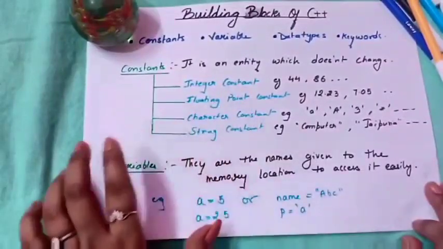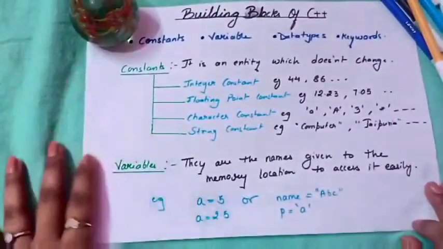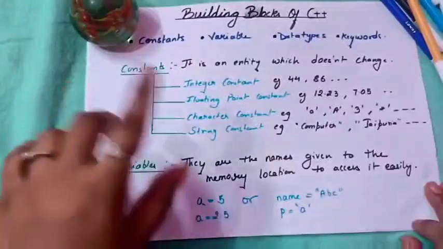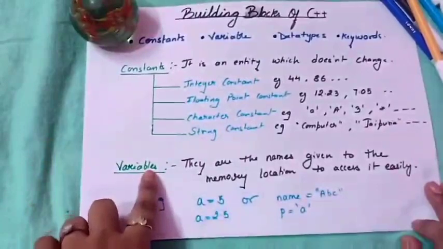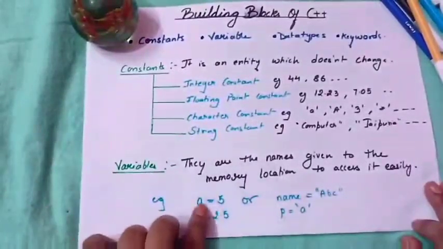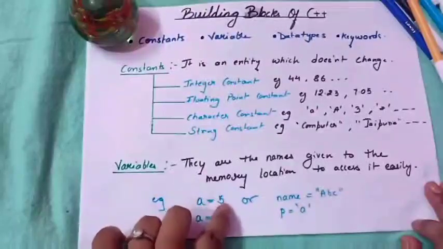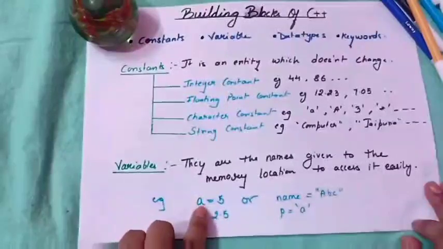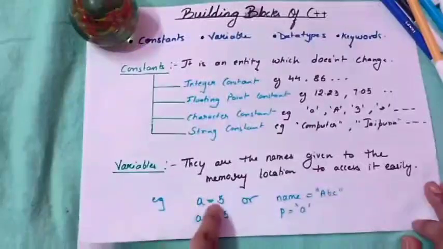On whatever memory location we are going to save our value, we give a name to that location so that in future whenever we refer to that variable, the value which is stored in that variable will be reflected. For example, A is equals to 5. Now this value 5 is stored in the memory location with the name A. A is your variable.